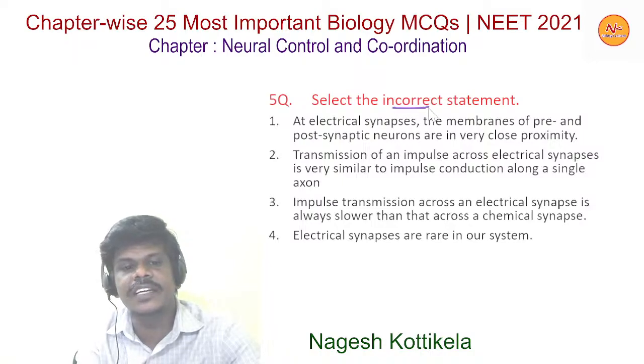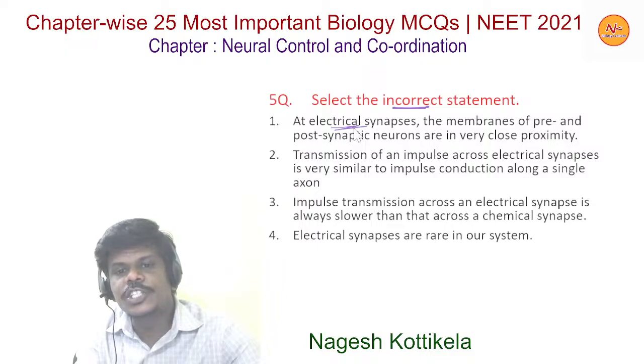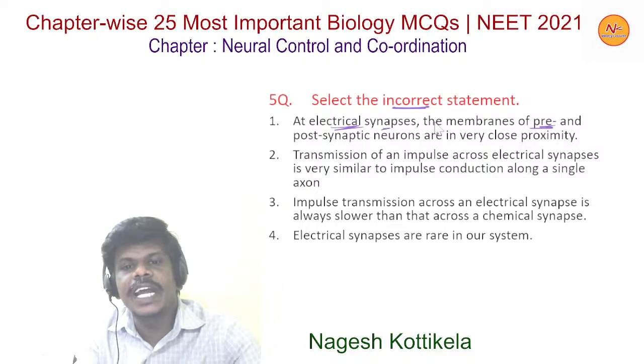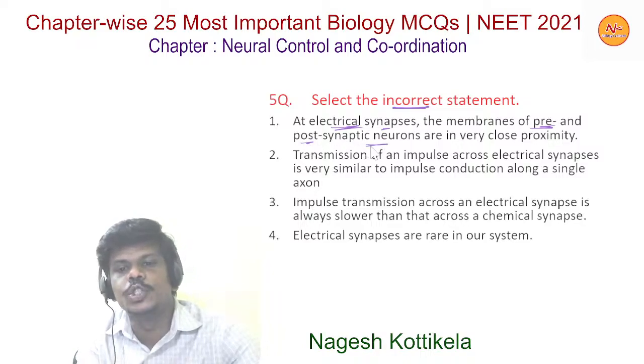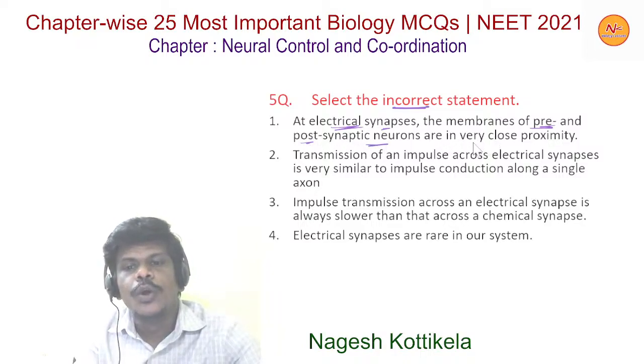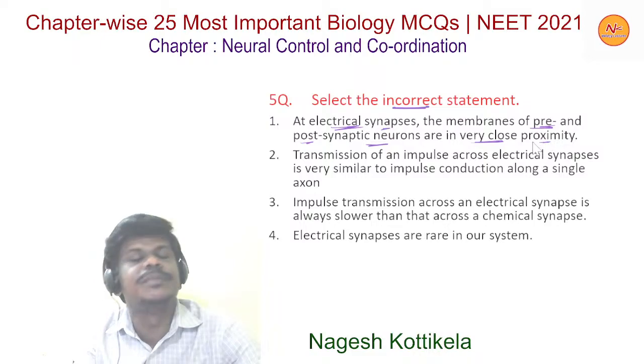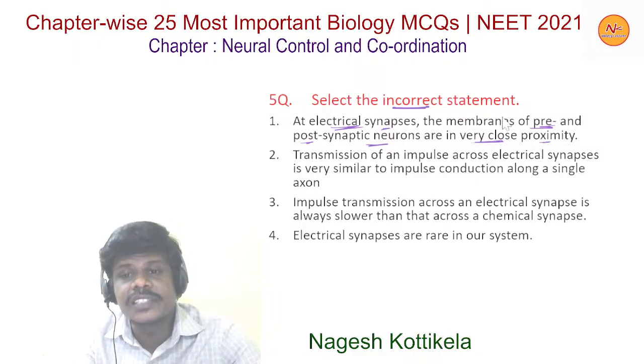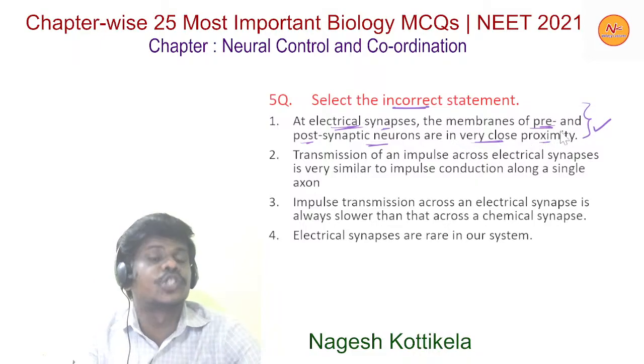Select the incorrect statement. Option 1, at electrical synapses, the membranes of pre and post synaptic neurons are in very close proximity. So this is the correct statement.